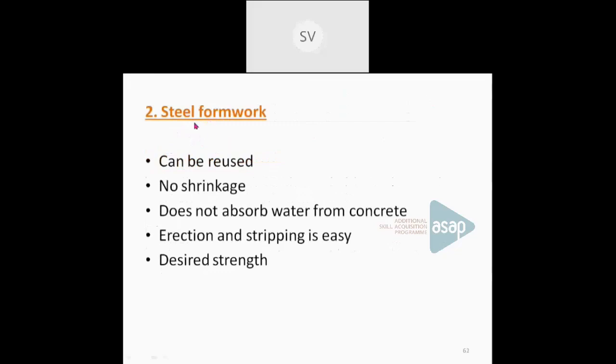The main advantage of using steel formwork is that it can be reused a number of times. There is no shrinkage, and it does not absorb water from the concrete. It will not absorb water from the fresh concrete, so that's an advantage over timber formwork. Erection and stripping is easy, and it will produce the desired strength also. Steel has sufficient strength, so that makes it usable for formwork.